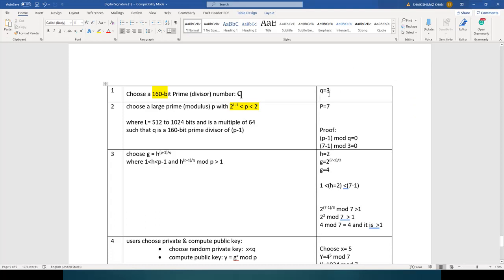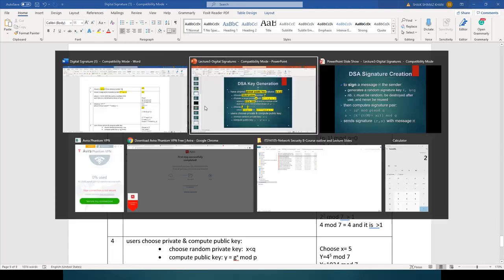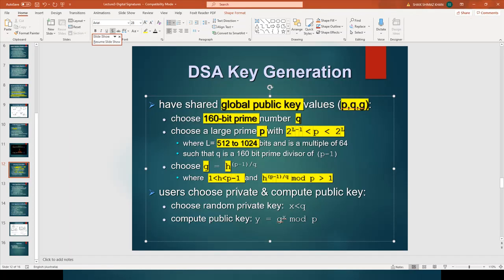So this q, p and g together, they are called the global public key. PQG are called the global public key.